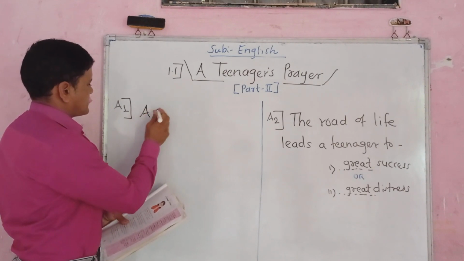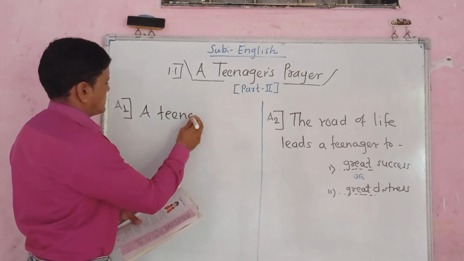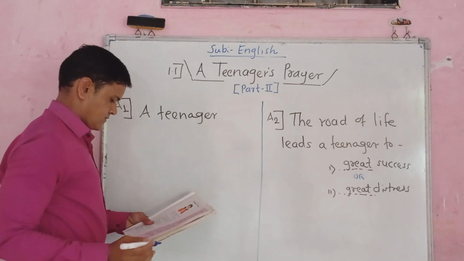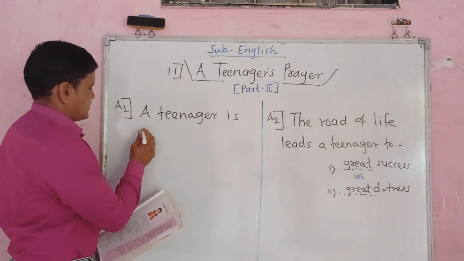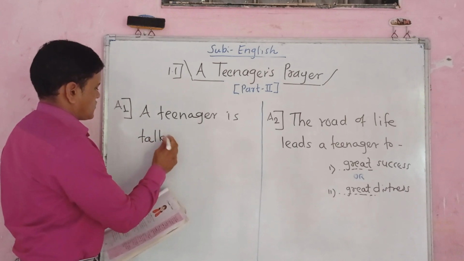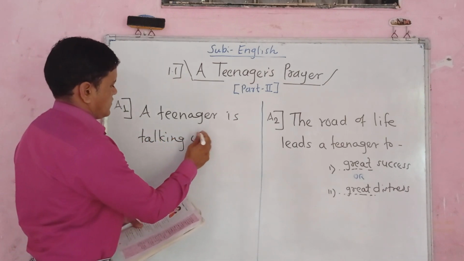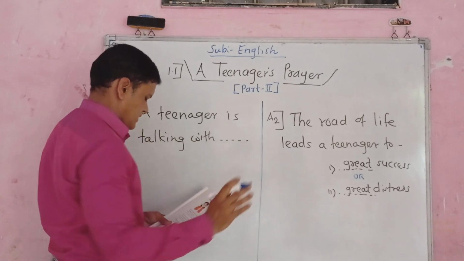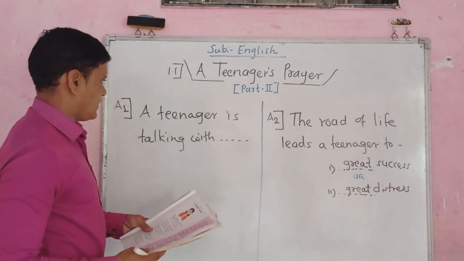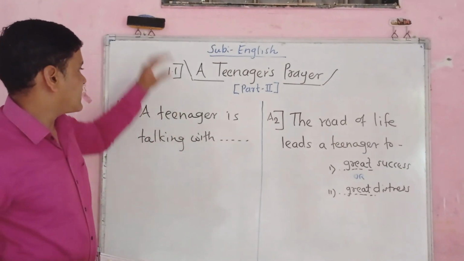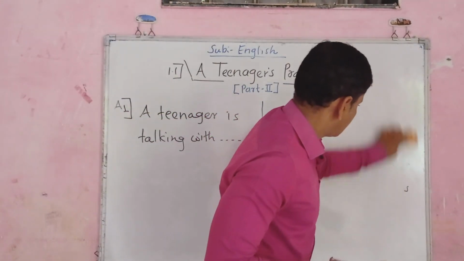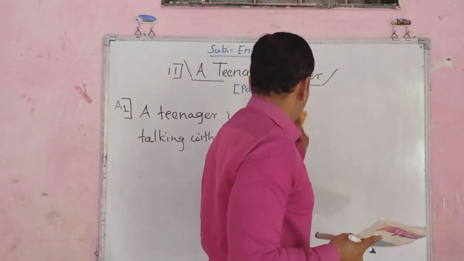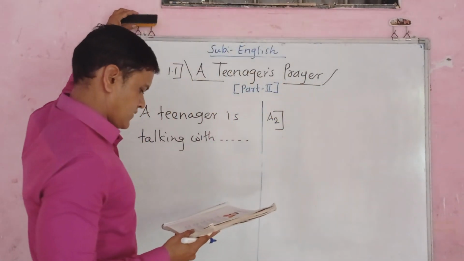A teenager is talking with, that's a very easy question. A1 type. And we have another, A2 type too.